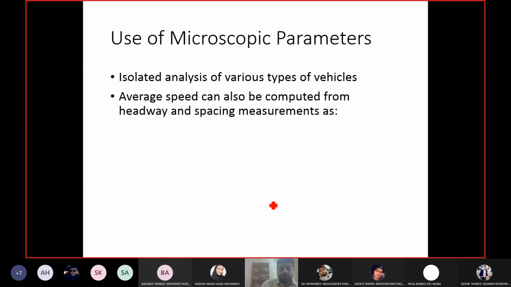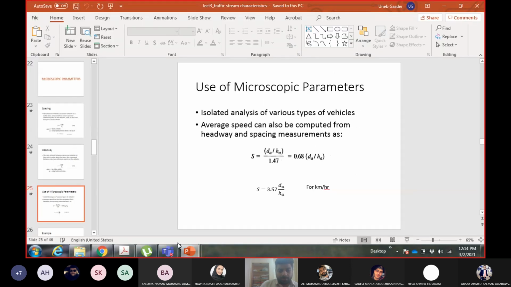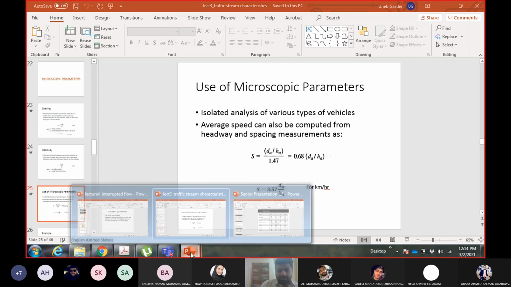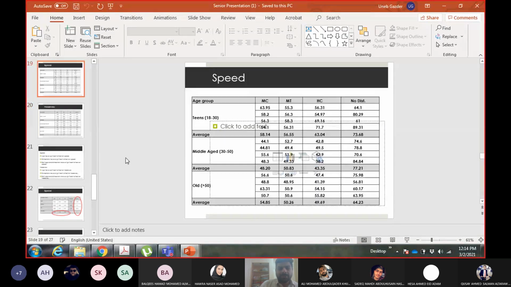Another application is to study different types of drivers, and this is what we did in one of the senior design projects. So let me show it to you. One of my senior design project students tried to study the effect of mobiles and children in the car on the behavior of the driver, and the behavior of drivers from different age groups. They studied in terms of speed and headway.